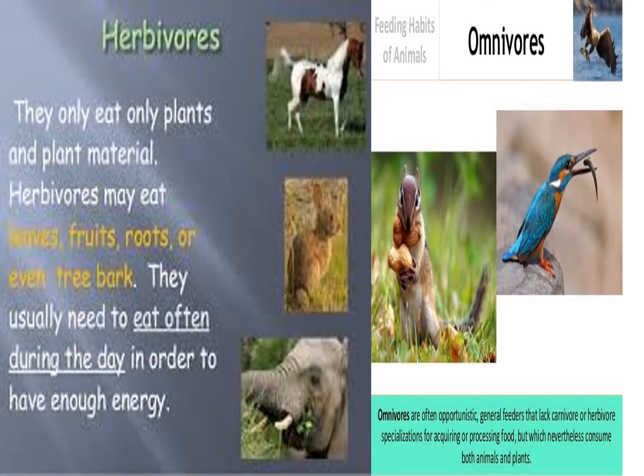Herbivores only eat plants and plant material, such as leaves, fruit, roots, or even tree bark. This is the herbivore animal habit. They usually need to eat often during the day in order to have enough energy. Next, omnivore. These animals can eat both plants and animals, for example human, bear, crow, and squirrel.